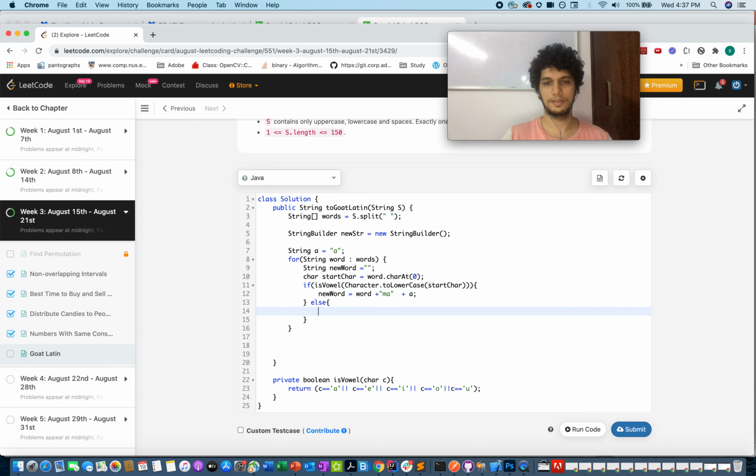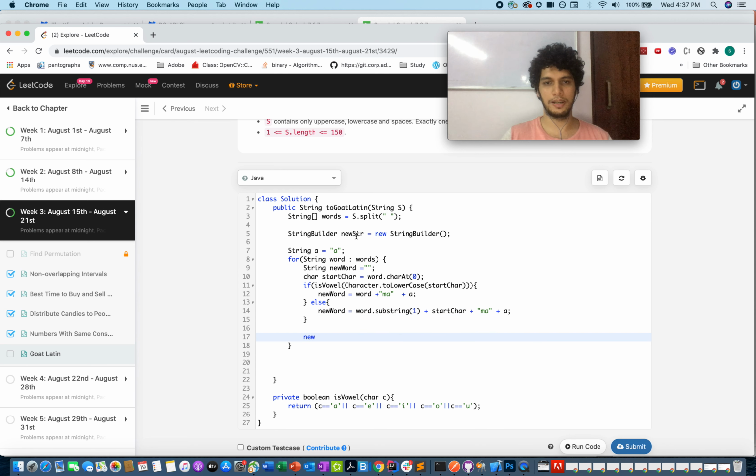Else my new word equals word dot substring, because we need to remove the first character of the word. We'll use this substring method to generate the substring from word, plus startChar, plus "ma" plus a.